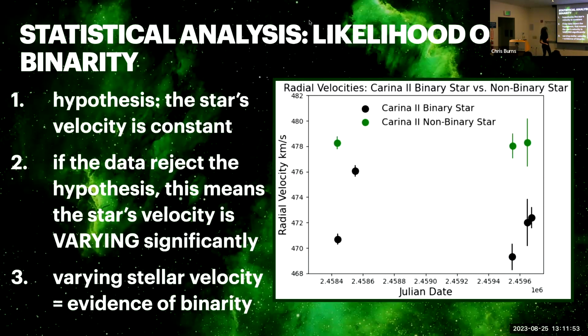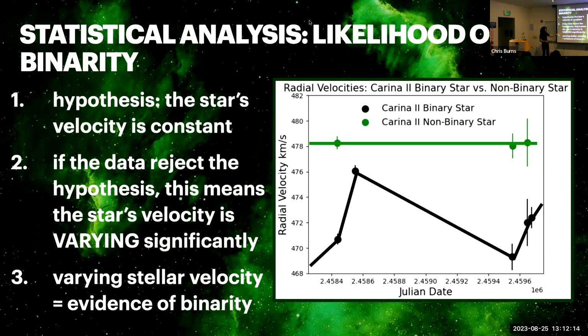To further emphasize this, we have a plot of two stars that we had in the Carina 2 dwarf galaxy, where one of them showed evidence of being a binary and the other one did not. The green is the one that did not show evidence of being a binary. You can see that its velocity just stays constant over the same time period, versus the one that showed evidence of binarity, where it just goes all over the place.